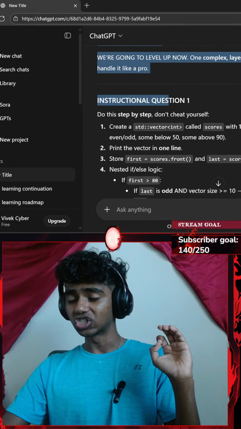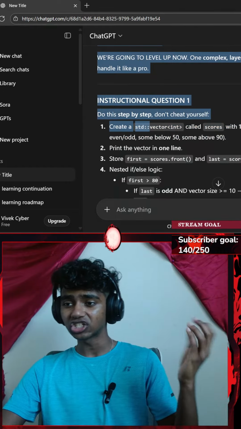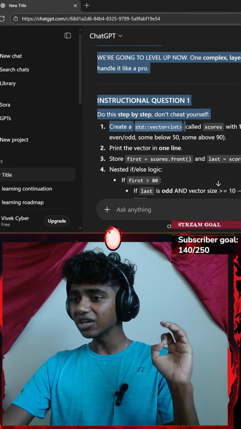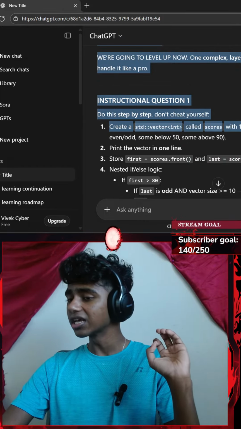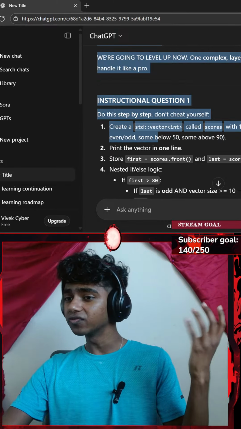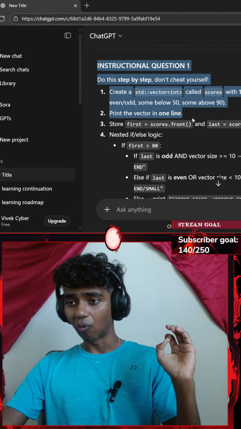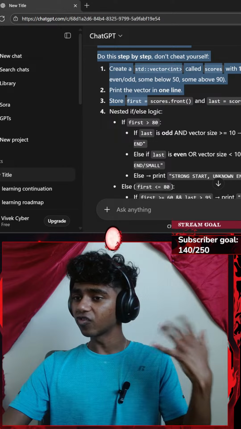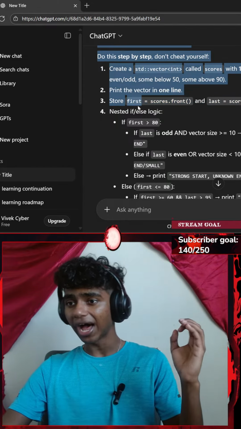it like a pro. Instructional question number 1, do this step by step. Don't cheat yourself. Create a standard vector which just consists of integers. That vector is going to be known as scores with 10 numbers of your choice, mix even/odd, some below 50, some above 90. Print the vector in one line. Store first as scores.front and last as scores.back.